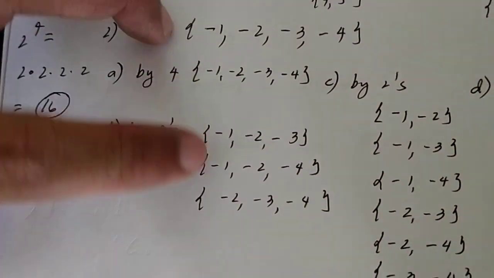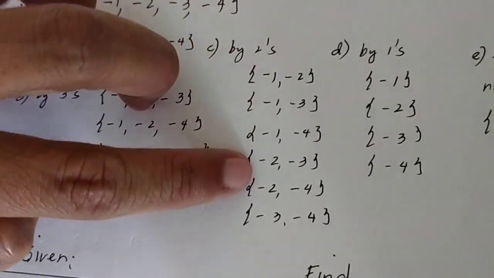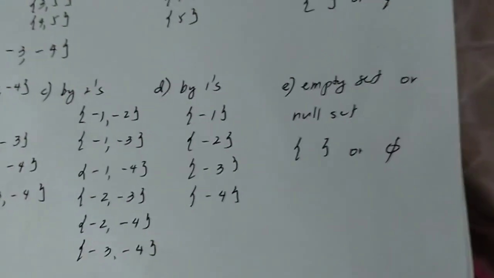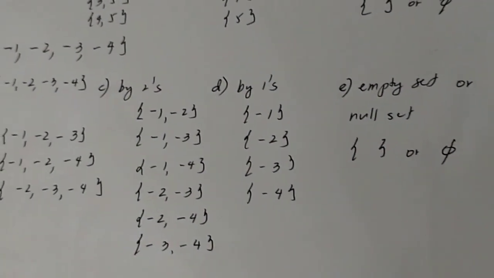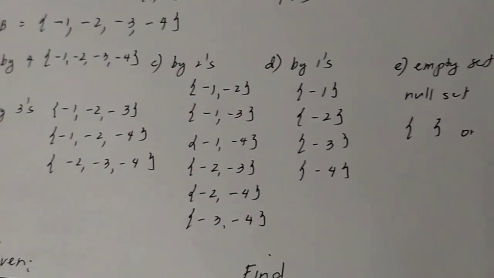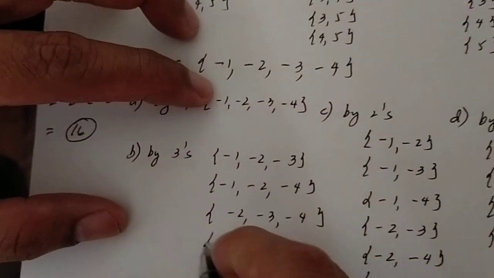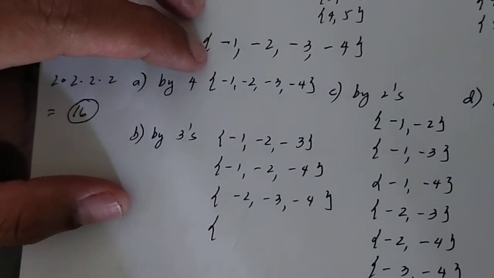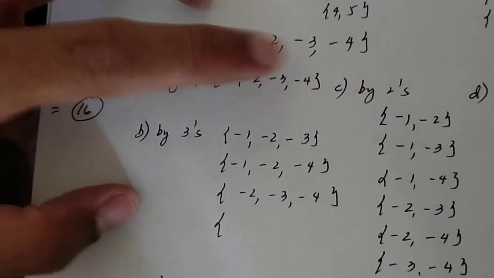1, 2, 3, 4, 5, 6, 7, 8, 9, 10, 11, 12, 13, 14, 15. Something is lacking. Let us check again. What is missing? Dito, kulang tayo. Tingnan nyo, nakita natin na kulang tayo. Meron pa tayo dapat ditong -1, -2, -3. -1, -2, -4.